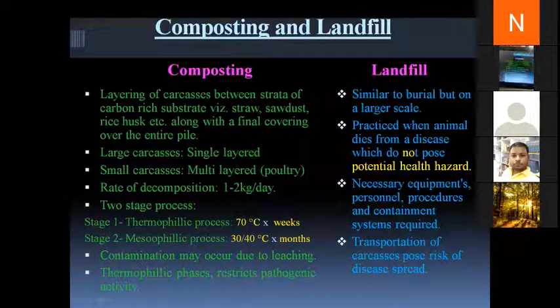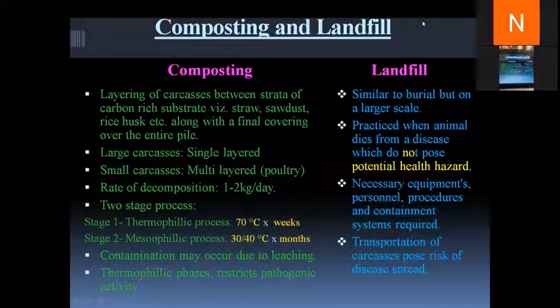And in case of multi-layer, even between the layers, it is covered by sawdust and straw, carbon-rich materials. Then these are covered in an airtight area. So mostly we use closed houses for composting purposes. One of the important points to be considered during composting.